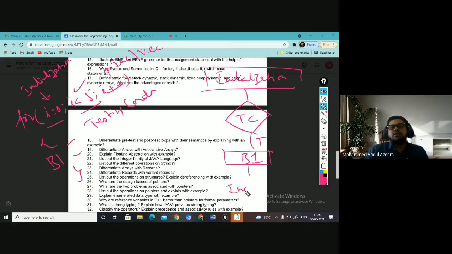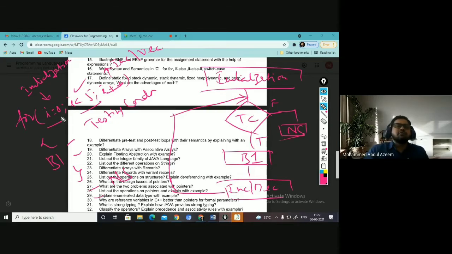Then you go back to check the condition again, and if it is true, you are allowed inside the block and then increment or decrement. This way it will be in a loop until the condition is false. When the condition is false, you come to the next statement. This is the syntax diagram of the for statement, nothing but the interpretation of the for statement, which is said to be the operational semantics.